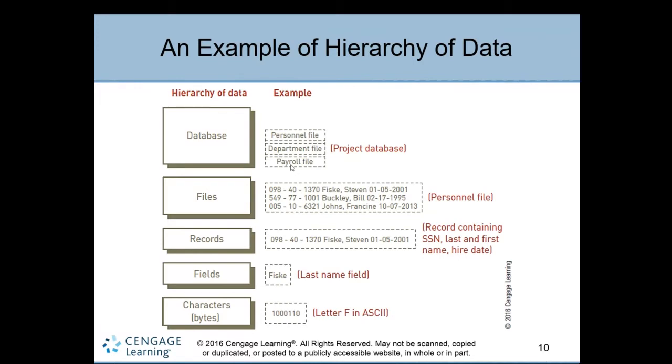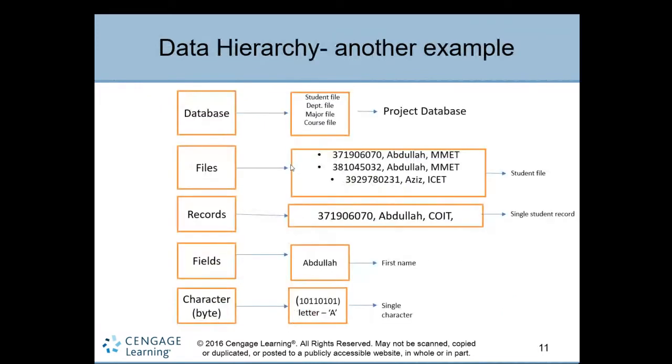For more understanding, in these slides I added another example related to students, right? See here, a single character A. As an example, a field is Abdullah, a first name. And a record has ID number, name, and his major. What is the major? COIT, right? Just giving ID number, name, and which major a student belongs to.